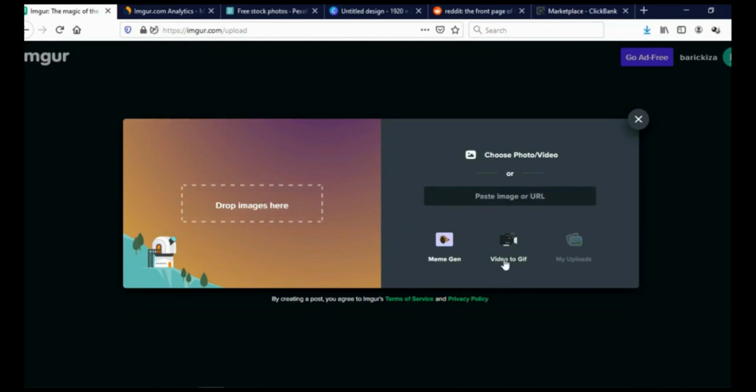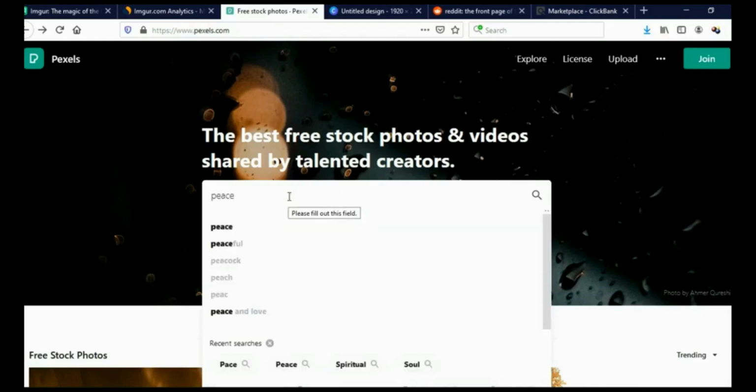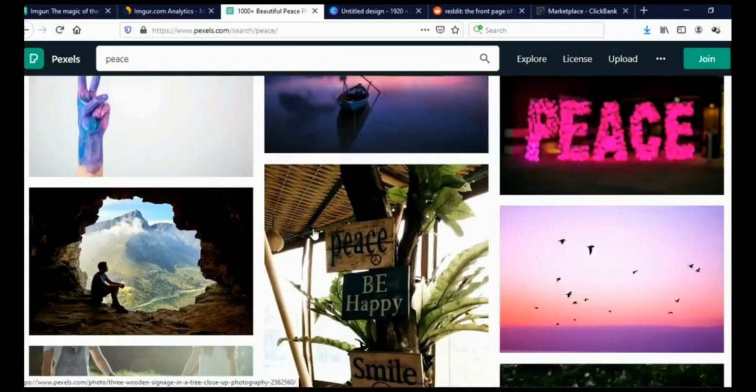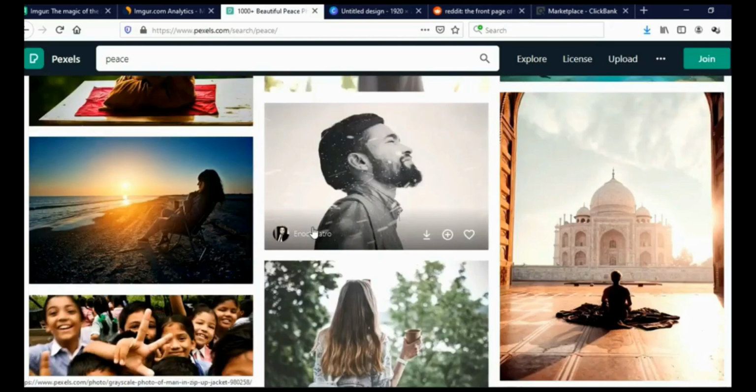So now we need to find photos and videos, and to do that I'm going to use Pexels. Pexels will give you royalty-free photos and videos that you can use any way you want. So let's say I wish to promote products in the peace manifestation or soul manifestation niche. So here in the search bar I will just type peace and click search. And here you can see all the peace related photos, and you can use any of these photos any way you want.